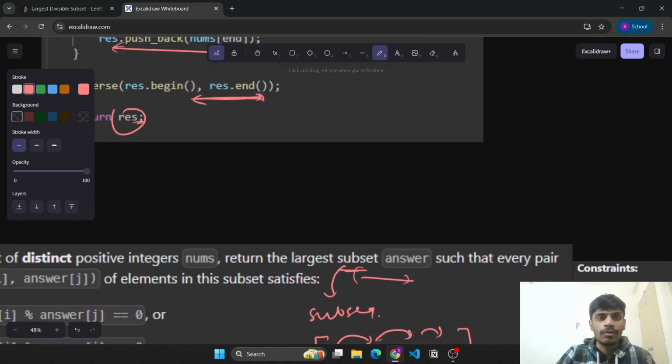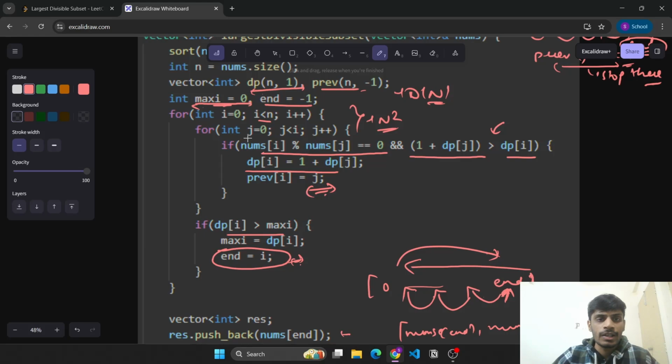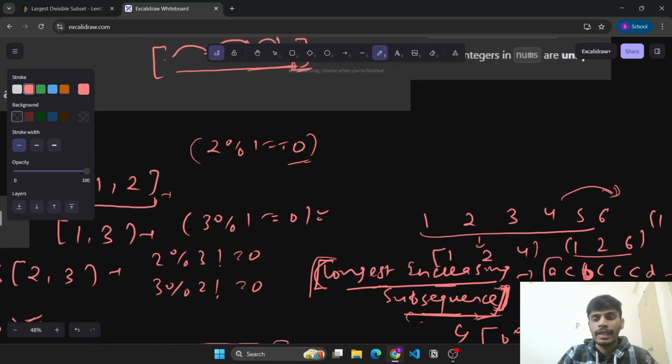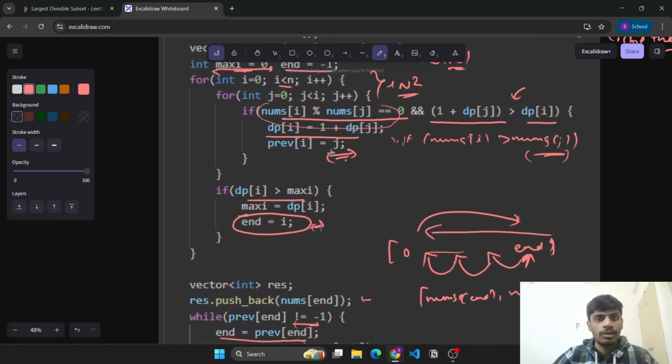Here what we just need to do is remove this condition and check if nums of i is greater than nums of j. This is a single line change that we need to make, and we'll be able to solve the longest increasing subsequence problem, and we will be able to construct it as well using the prev array if required.